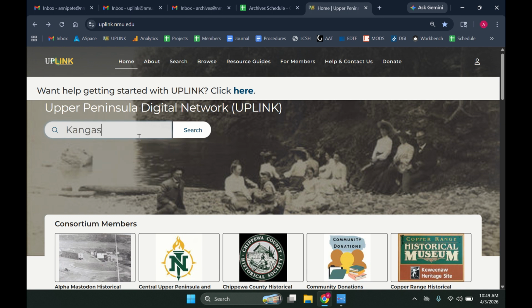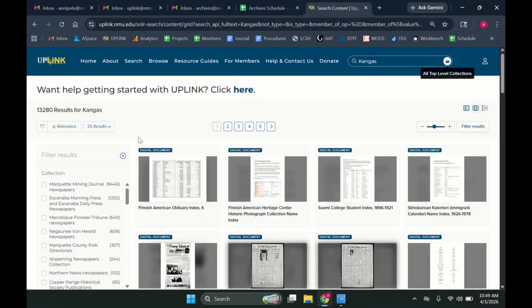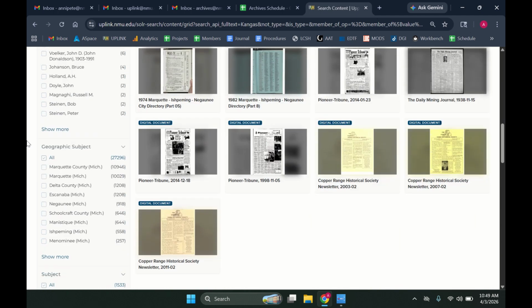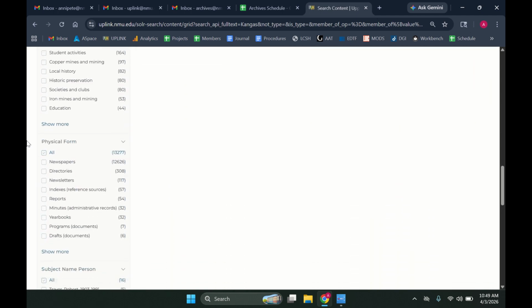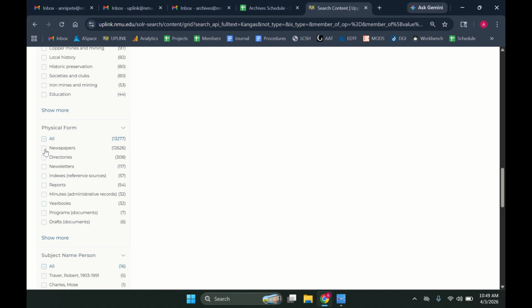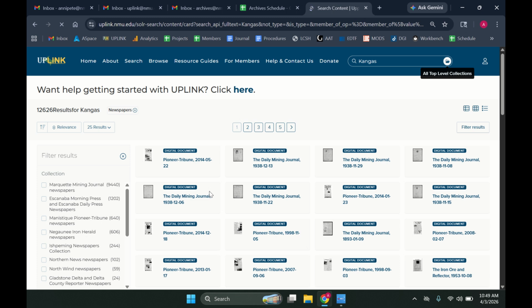So let's say you're looking for the surname Kangas and you've done a search across everything in the database. The fastest way to narrow it to just look at the newspapers is to scroll down here to the format box and click the newspapers box. And then that will take out anything from your search results that isn't a newspaper.